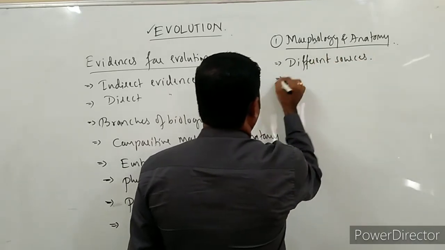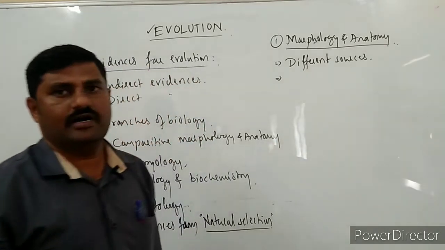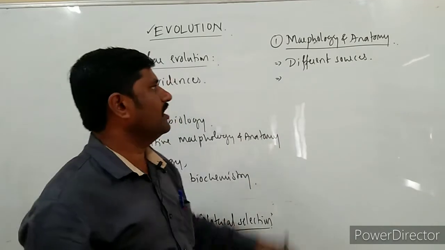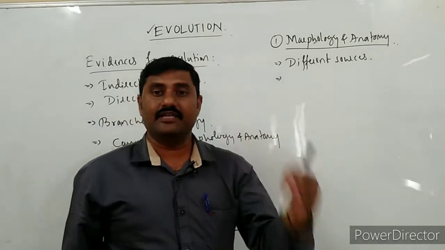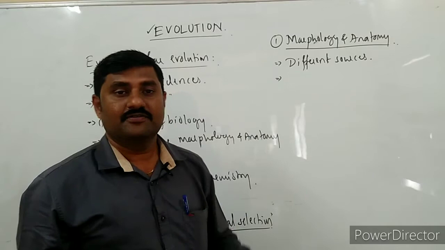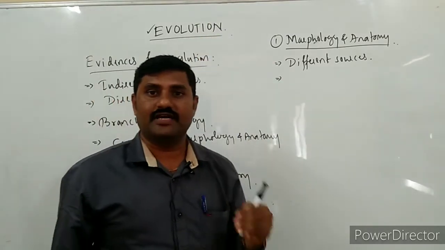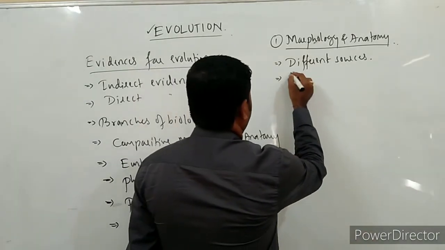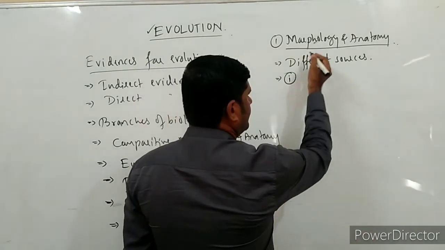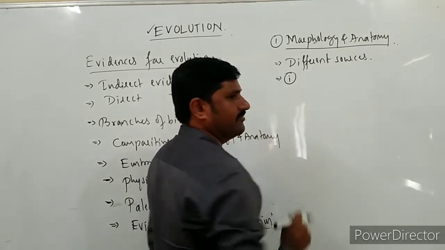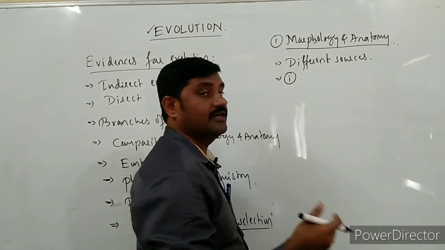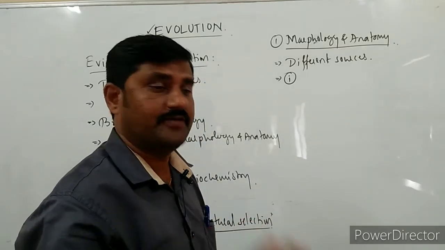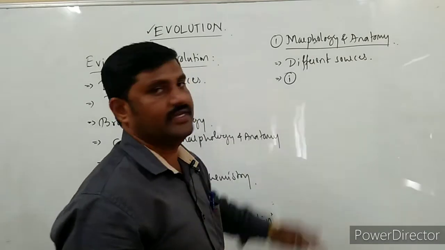Under these biological branches, morphology as well as anatomy, what are those different sources that give proofs and evidences for this evolution which has taken place on this earth? In morphology as well as anatomy, whenever we consider different groups of animals, different sources we get.